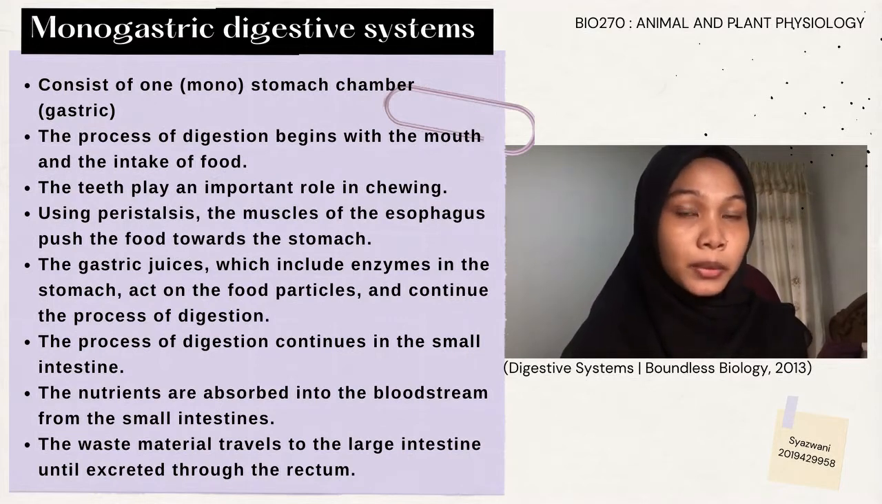The nutrients are absorbed into the bloodstream across the epithelial cells lining the walls of the small intestine. The waste material travels to the large intestine, where water is absorbed and the drier waste material is compacted into feces that are stored until excreted through the rectum.